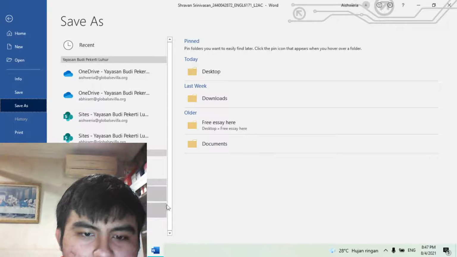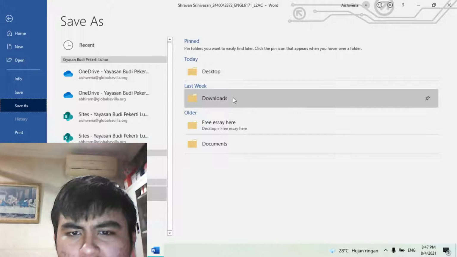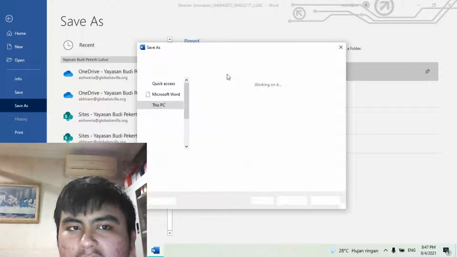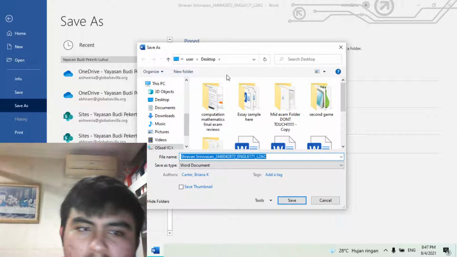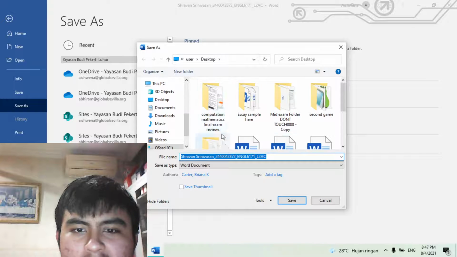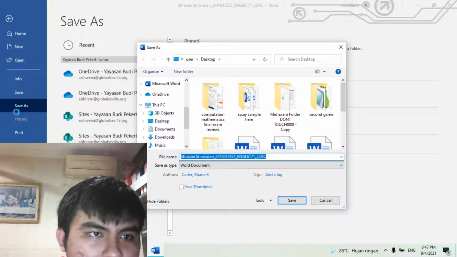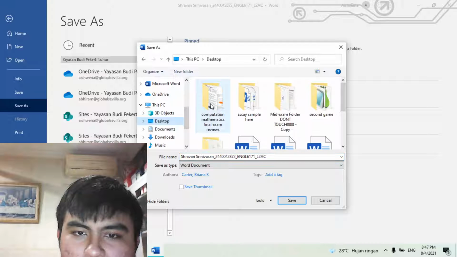Since I'm using Windows 10, it will automatically be displayed here. So you want to save it to This PC or in Desktop or Downloads. Let's try Desktop. Disclaimer, this is only for Windows 10 users, but for Windows 7 and 8, when you click File and then Save As, it will usually automatically just show up this. But in Windows 10 you click Save As and then you select from one of them. So I'm just gonna select Desktop.